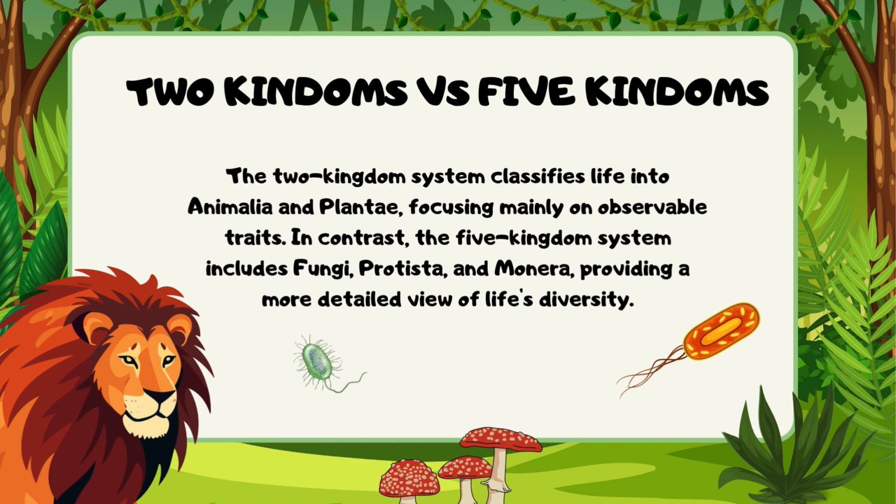Two kingdoms versus five kingdoms. The two kingdom system classifies life into Animalia and Plantae, focusing mainly on observable traits. In contrast, the five kingdom system includes fungi, protista, and Monera, providing a more detailed view of life's diversity.